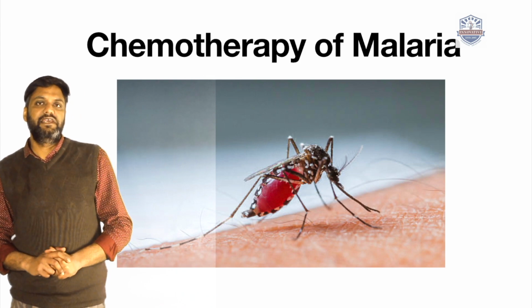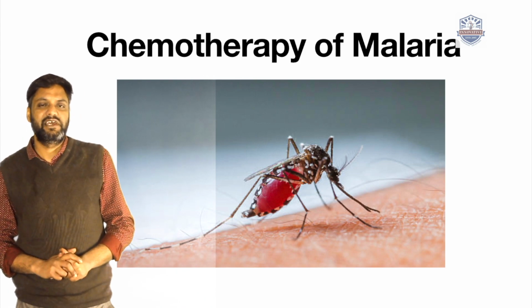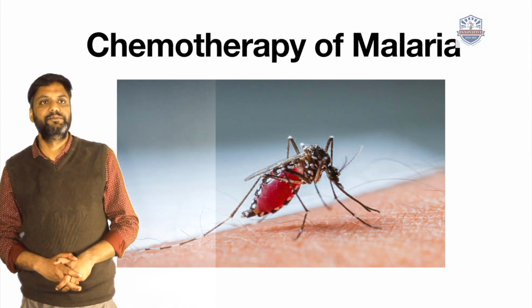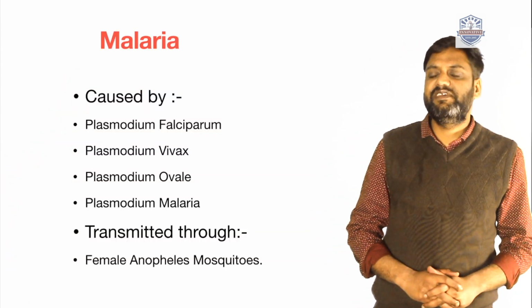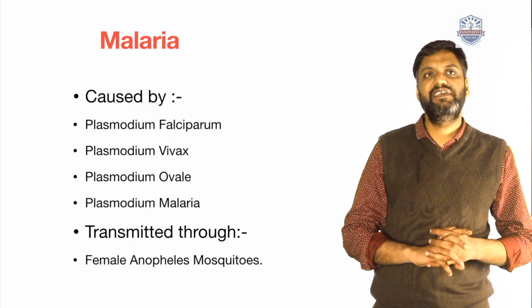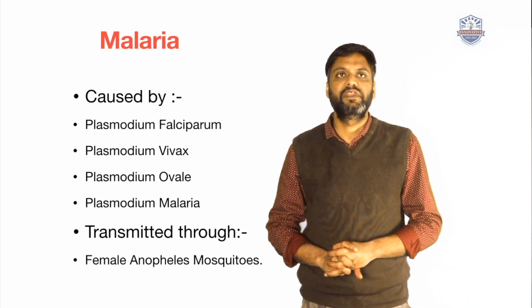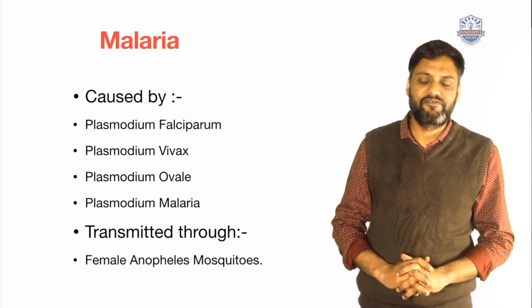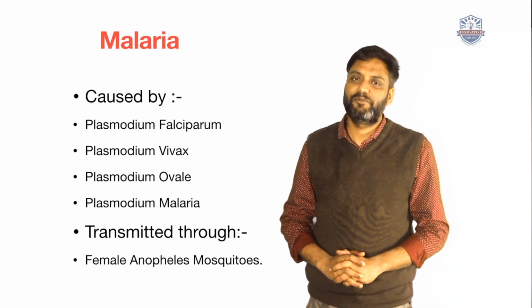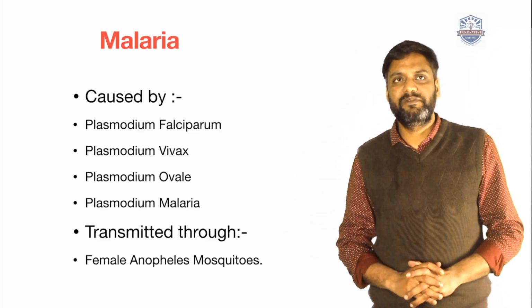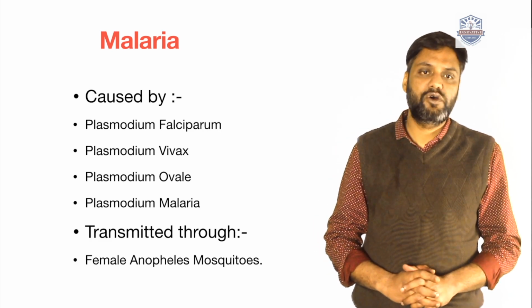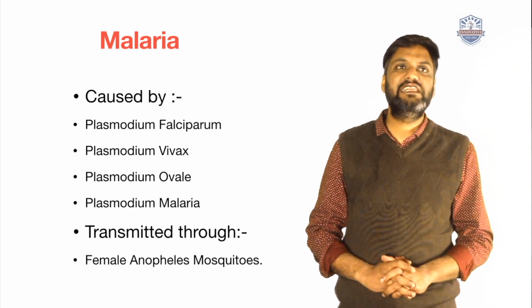So malaria is a very common and dangerous health problem. So we will discuss malaria and its prevention. Malaria is caused by four species of protozoal parasite, that is Plasmodium. The four species are Plasmodium falciparum, Plasmodium vivax, Plasmodium ovale, and Plasmodium malariae. Mostly Plasmodium falciparum causes malaria.